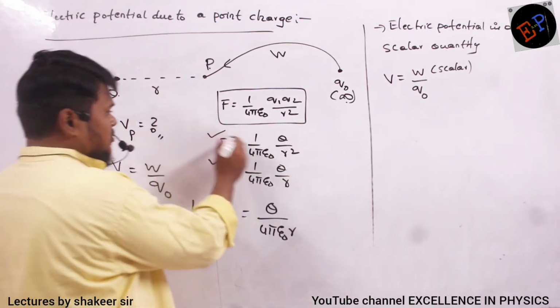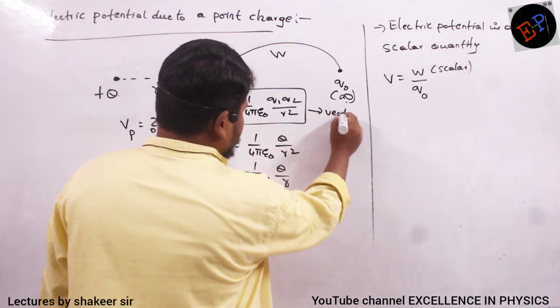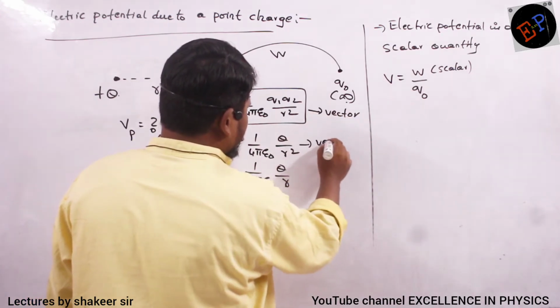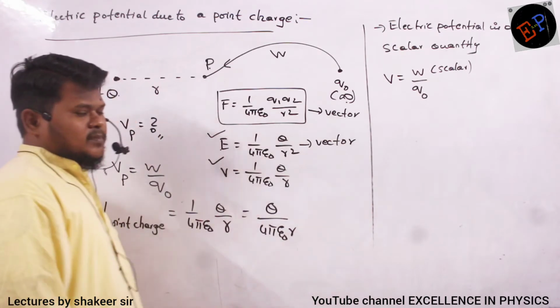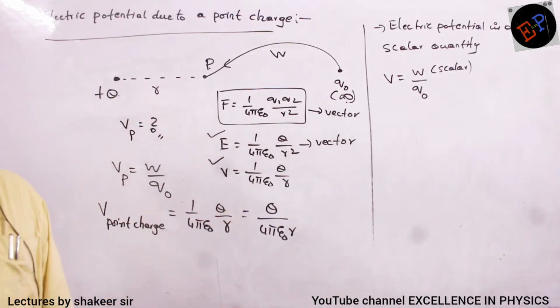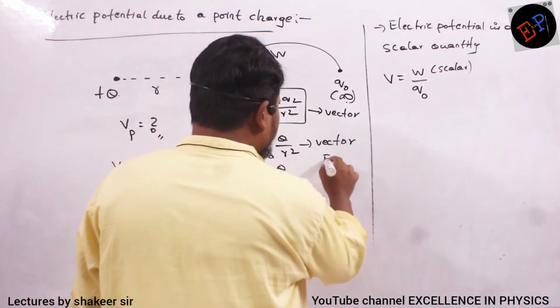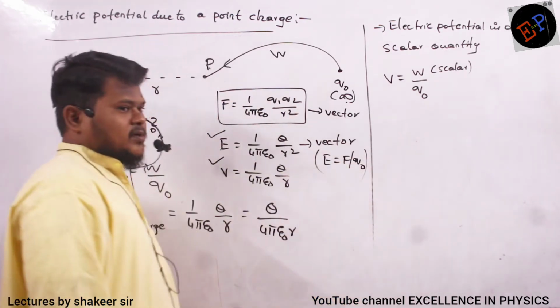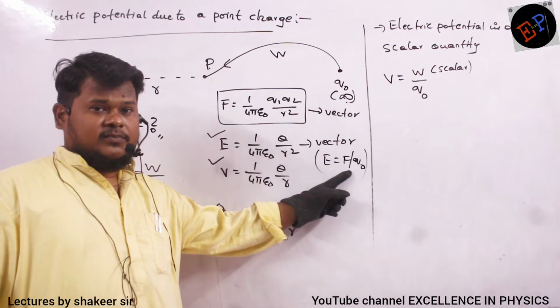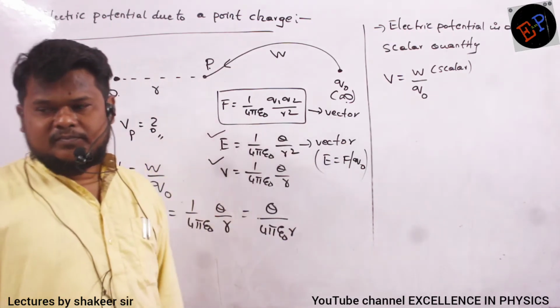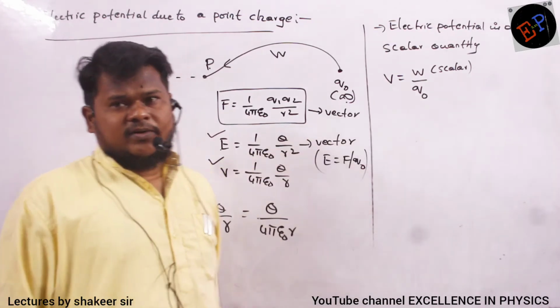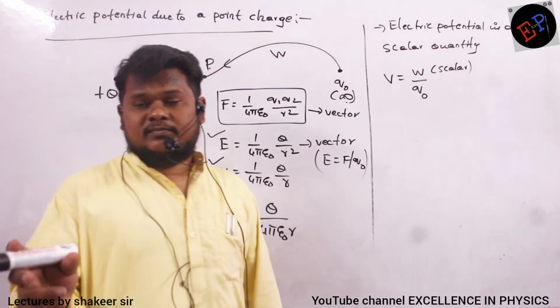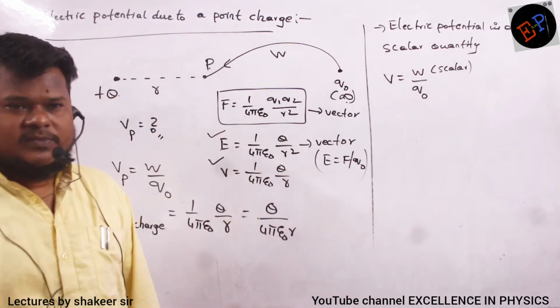But remember, force is a vector quantity. Electric field is also a vector quantity. Basics you should not forget. What is meant by electric field? Electric field is nothing but force experienced per unit test charge. Force is a vector quantity, so field is also a vector quantity. Potential is work done per unit charge. Work done is scalar, so potential is also a scalar. Are you able to understand?